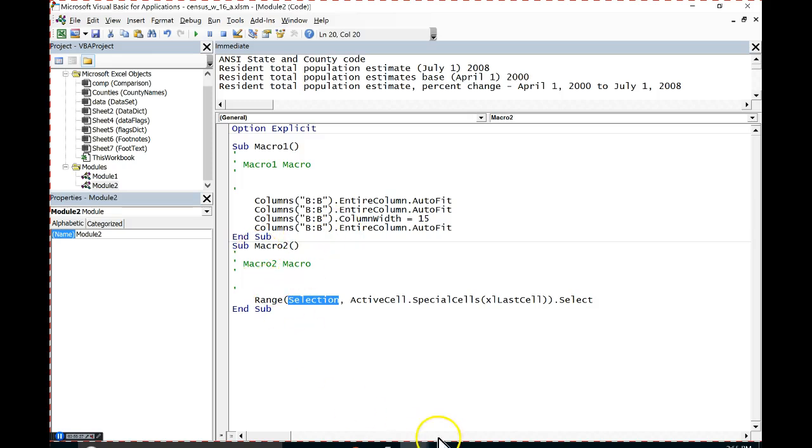The way they've defined this range is by saying, from the active cell, look at the set of special cells and refer to the last cell. That's what Control-End would do. It finds the last cell in the used range. This would be pretty good if I was really sure there was not some other data out there somewhere. The first 2 approaches do a little bit more to limit it just to the data that I'm working with, and we'll pick one of those. Unless someone else has another way they want to talk about it.